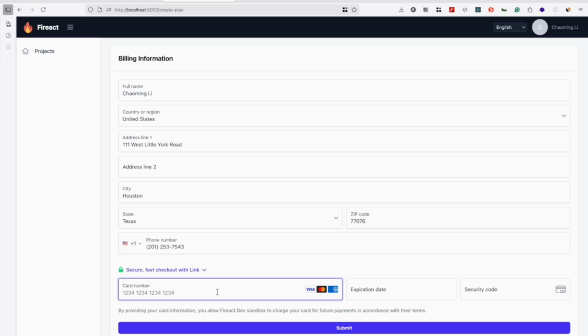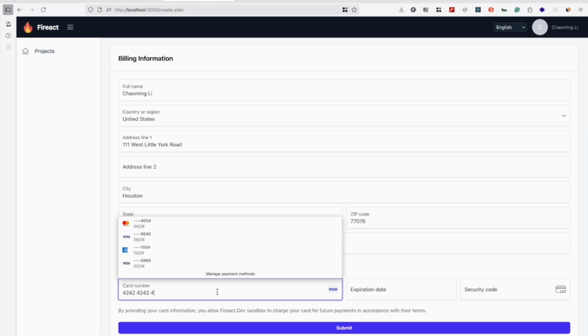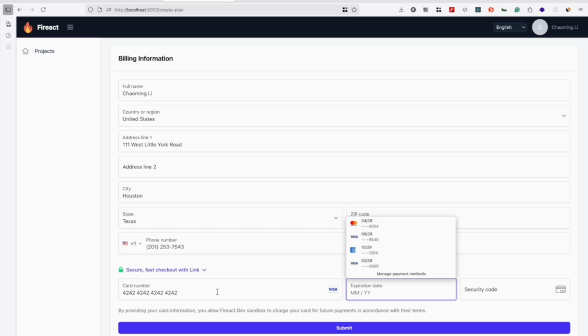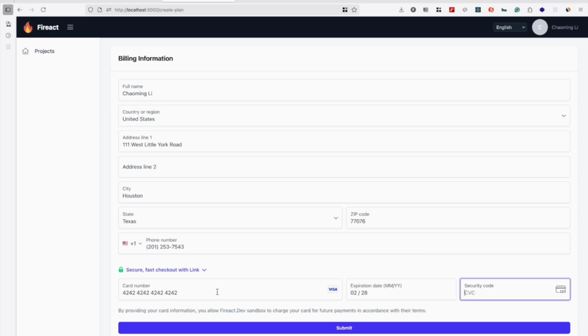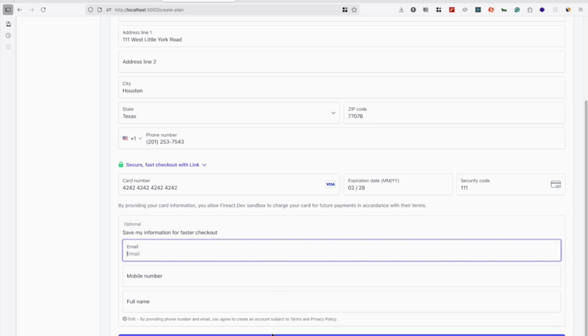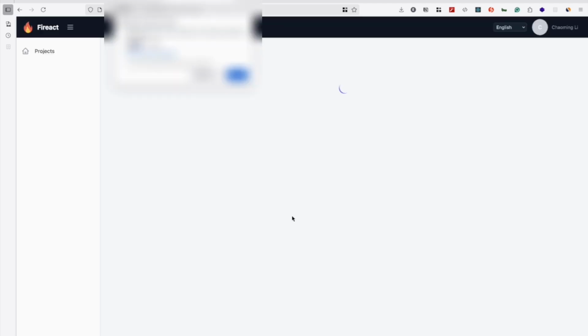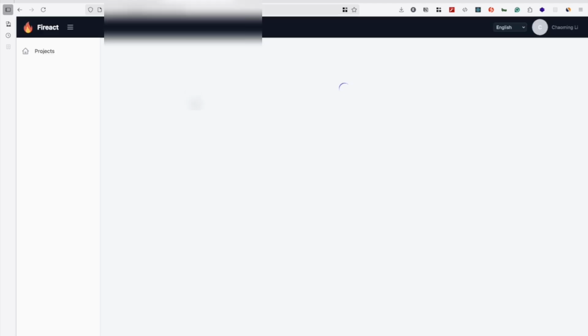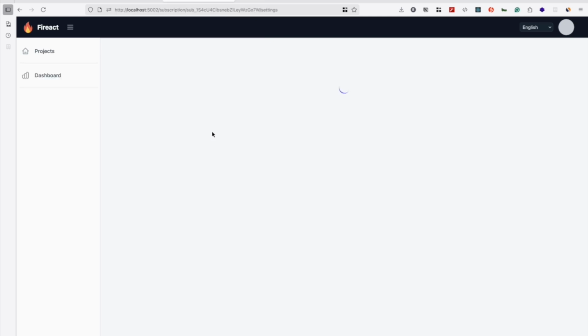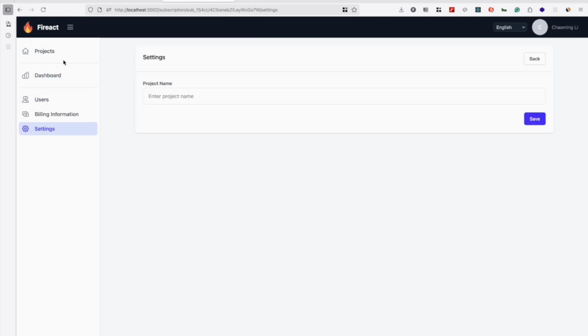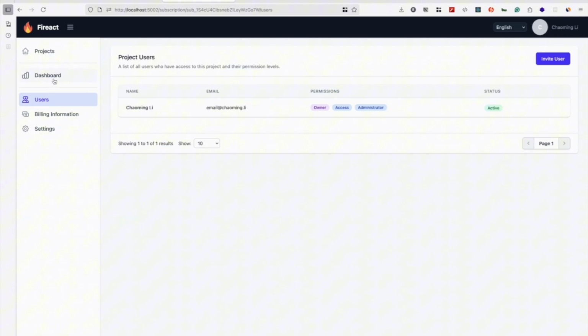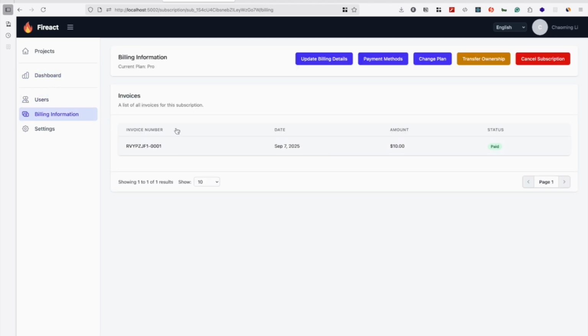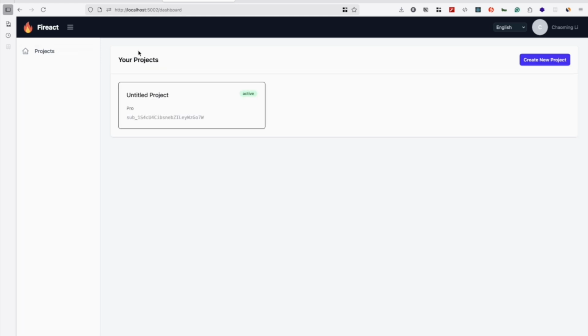Here, use the Stripe test credit card number with any future expiry month and a random security code. Stripe has other test credit card numbers for different test scenarios. You can find them on the Stripe documentation website. No, I don't want to save any testing data to my browser. Now we are in the project. We can see the users of the project. It's just me for now. And also we can see the billing details and where you can change the subscription plan.